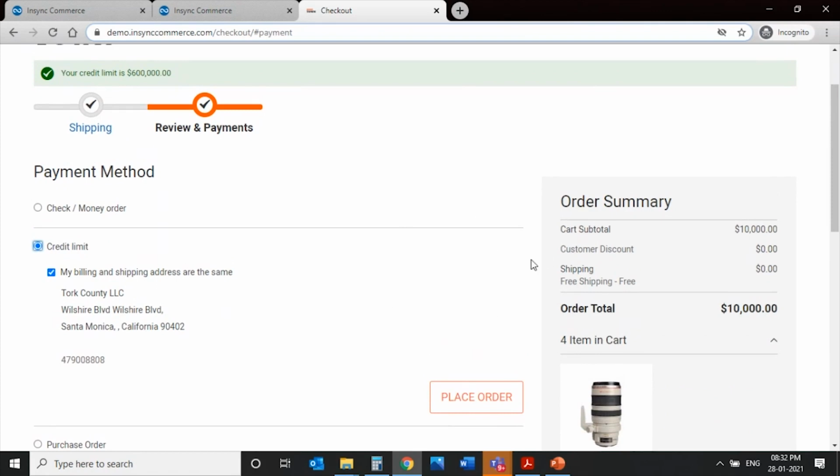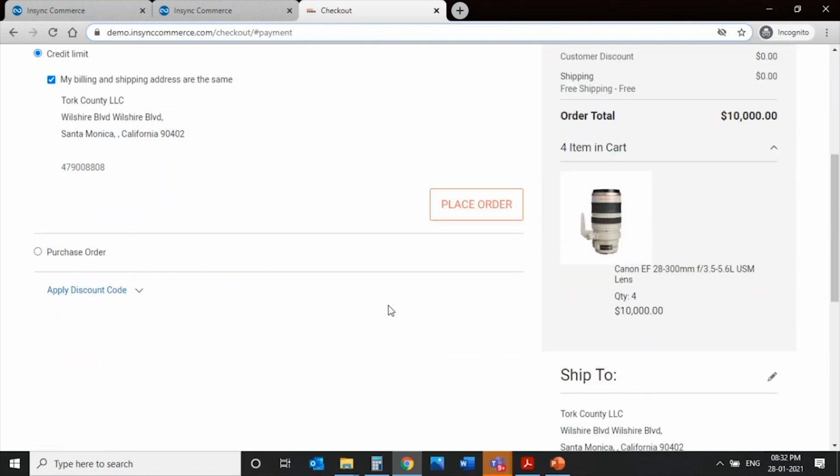So the customer is going to place an order without having to make a payment online now, and this order total is going to be subtracted from his available credit limit. And so this figure minus the $10,000 is what his credit limit is going to be when he tries to place an order the next time.